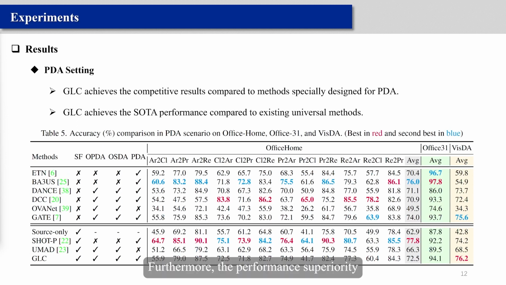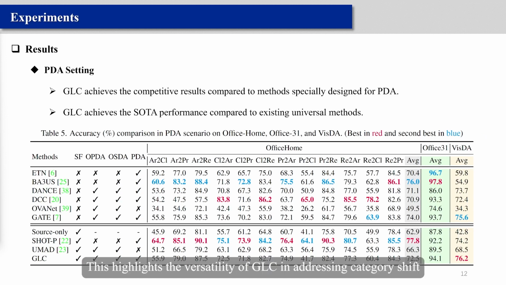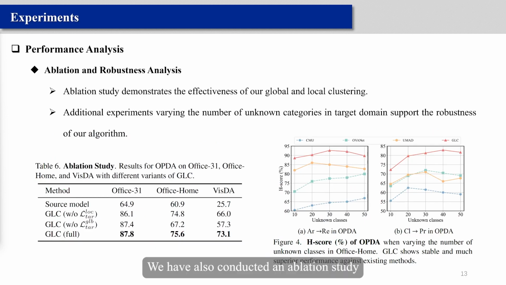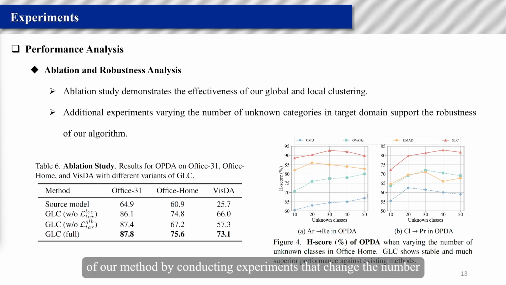Furthermore, the performance superiority of our method extends to the PDA setting as well. GLC achieves competitive performance compared to methods specially designed for PDA. This highlights the versatility of GLC in addressing category shift challenges across various scenarios. We have also conducted an ablation study to examine the components of GLC. The results validate the crucial role played by both components in achieving superior performance. In addition, we have verified the robustness of our method by conducting experiments that change the number of unknown categories contained in the target domain.